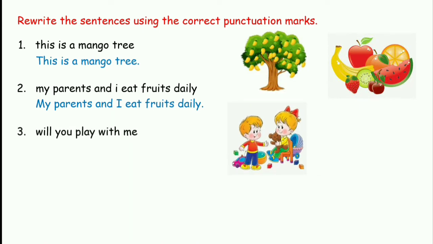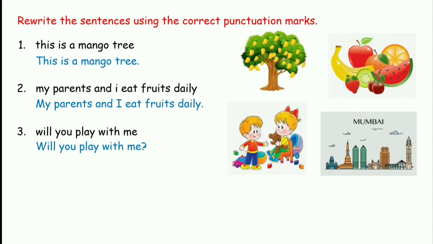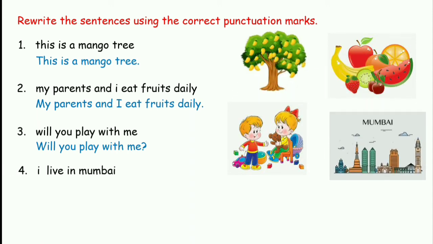Will you play with me? Now, when you write it like this, you don't know whether it's a question. So let's write it correctly. Will you play with me? I have a question mark at the end, which tells me that this is a question. And the sentence begins with a capital letter. As you know, we always begin sentences with a capital letter. The next sentence, I live in Mumbai.